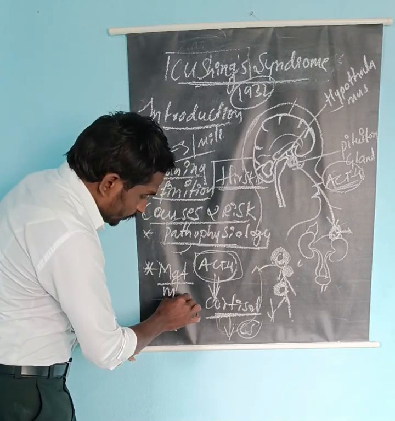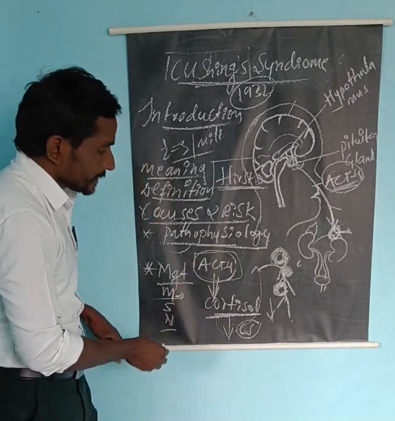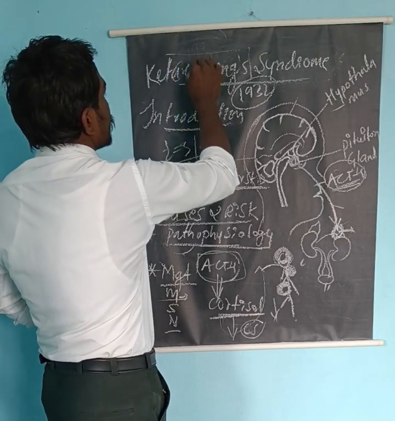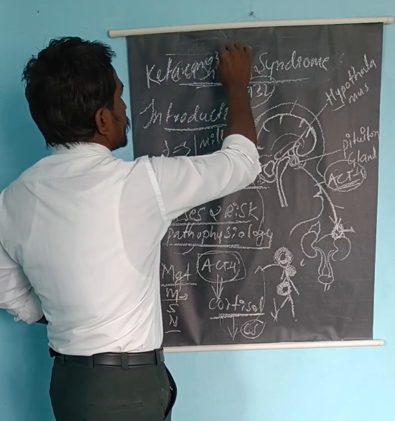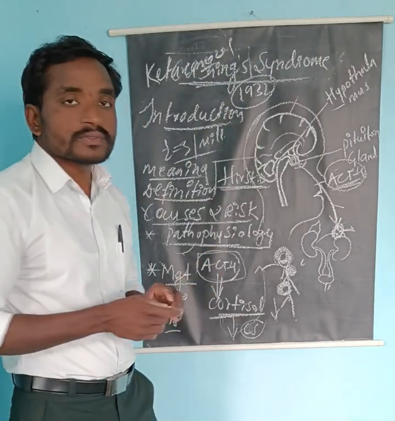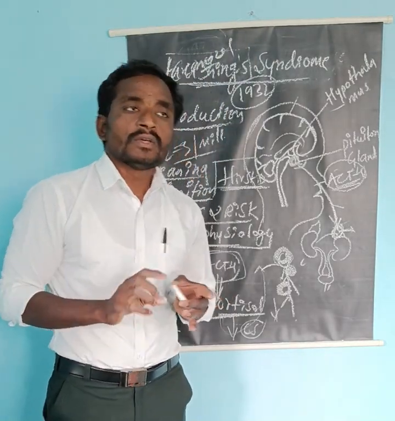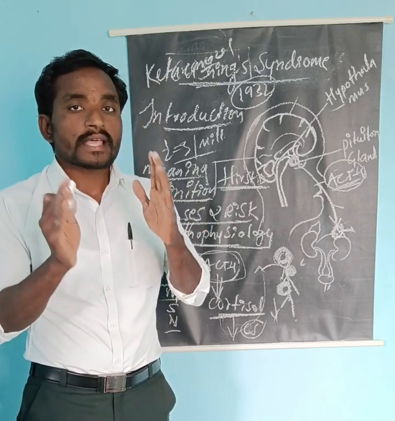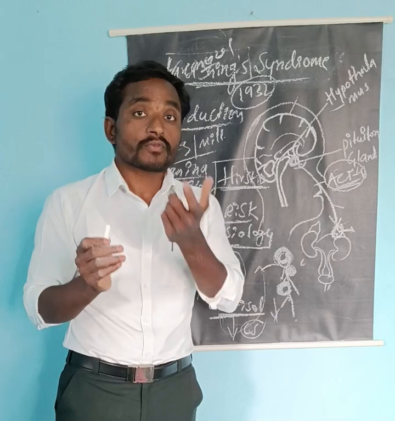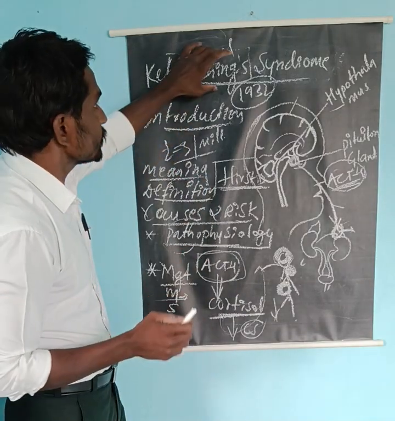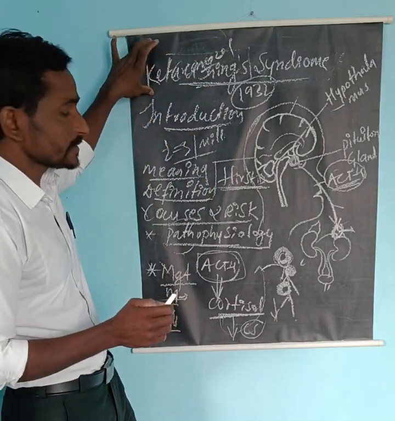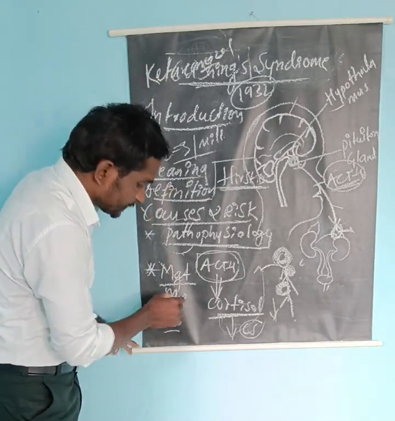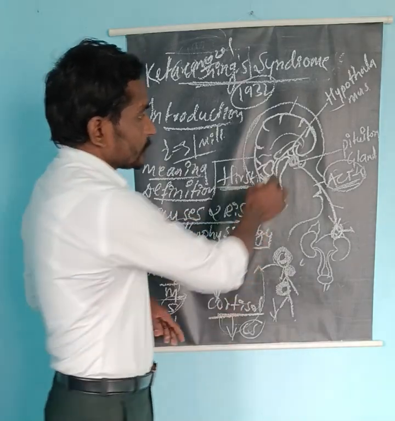Now come to one more drug, ketoconazole. Ketoconazole is an antifungal drug. The fact is that ketoconazole has the capacity to inhibit the secretion of cortisol, and for that reason it is a commonly used drug in Cushing syndrome.